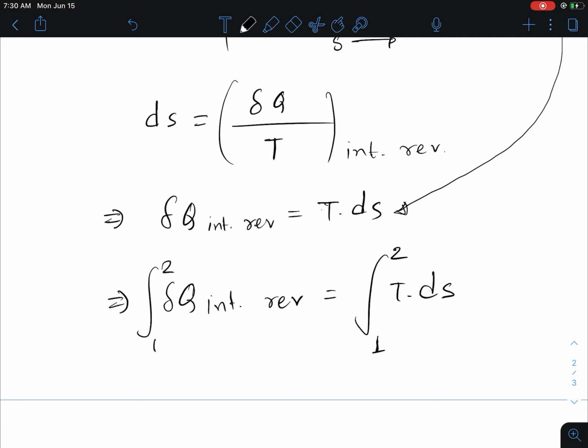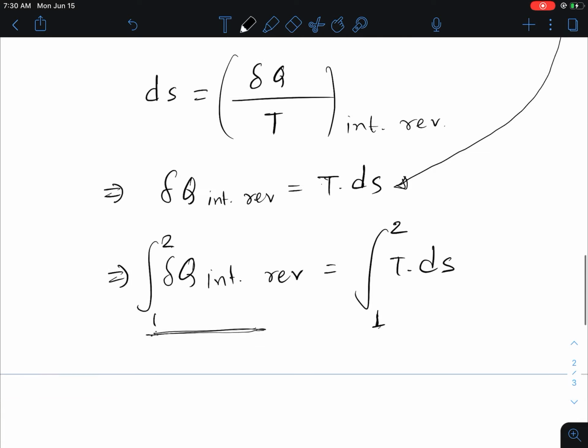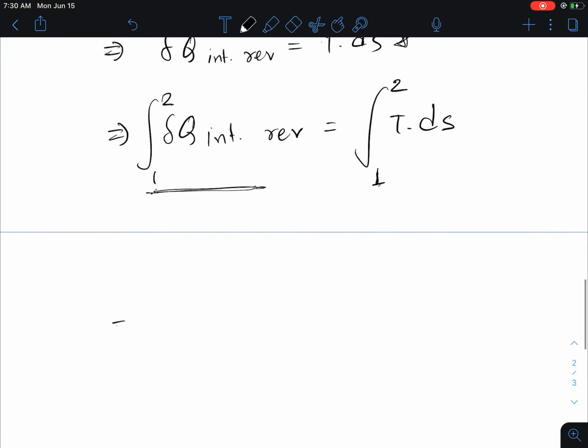So this is the representation of the total heat transfer when the system undergoes from state 1 to state 2, and this is the representation of entropy change when the system is going from state 1 to state 2. So we can write this term equals Q internally reversible, or the total heat transfer during this thermodynamic process, and this will be the integral from 1 to 2 of T ds, right?